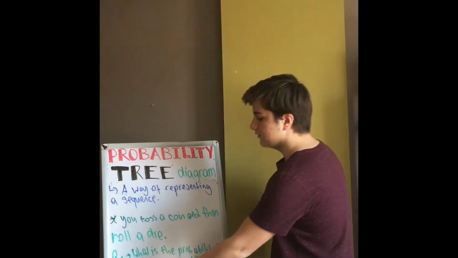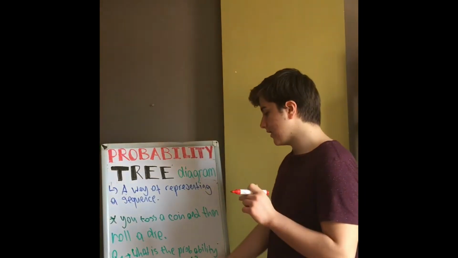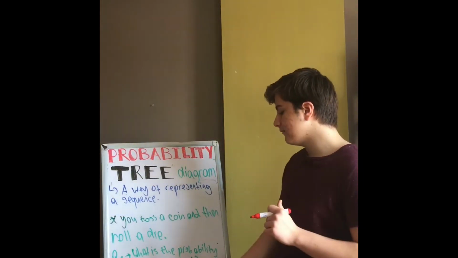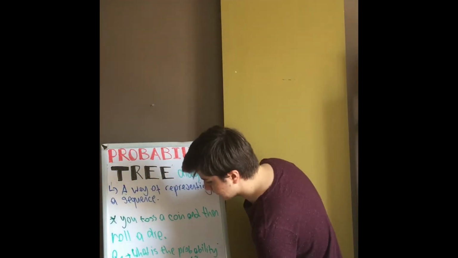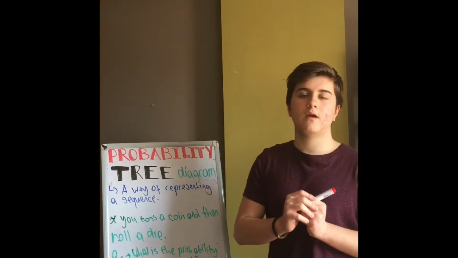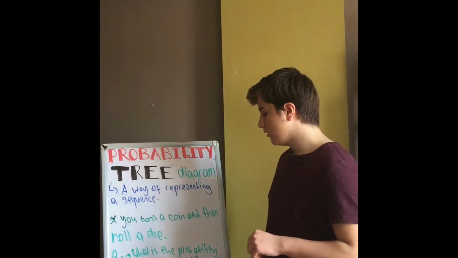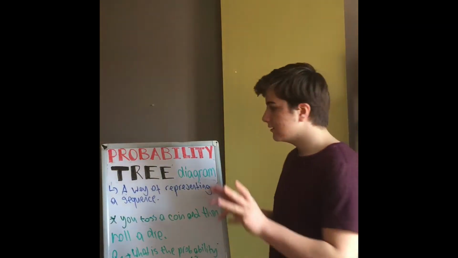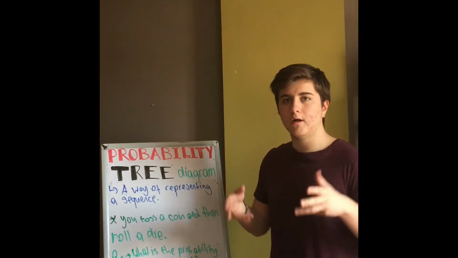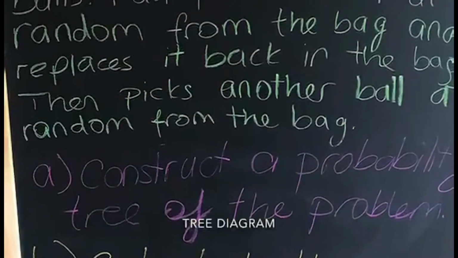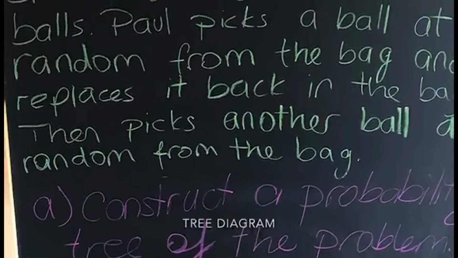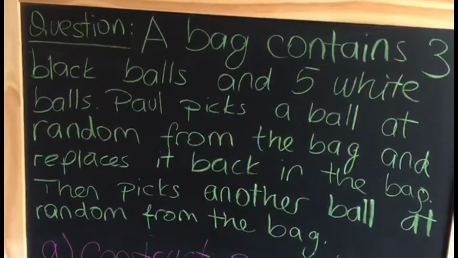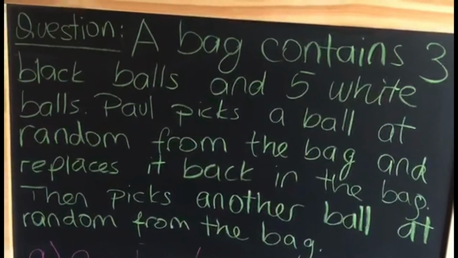Question 2 says: what is the probability of having a tail or 6? Probability of A or B means addition. So we are going to add the outcomes. Let's solve this. Let's draw a tree diagram. We found it in B part. It is 29 over 45.